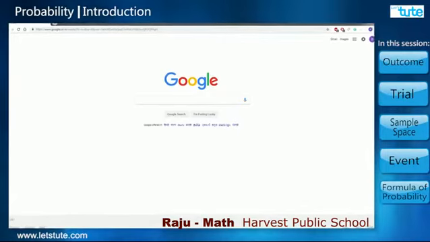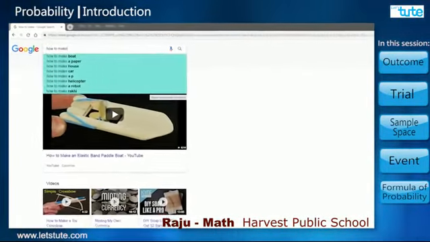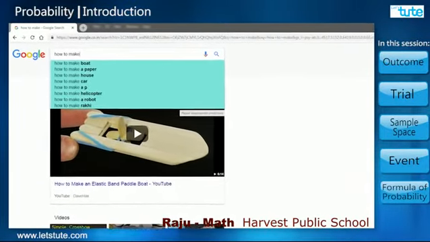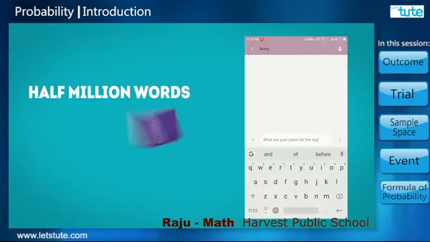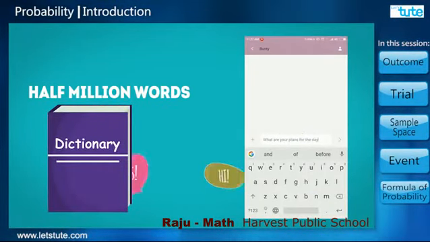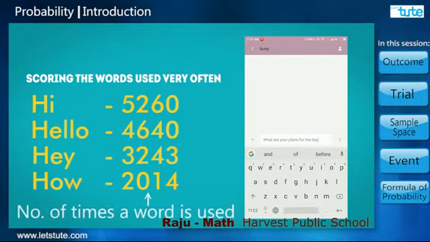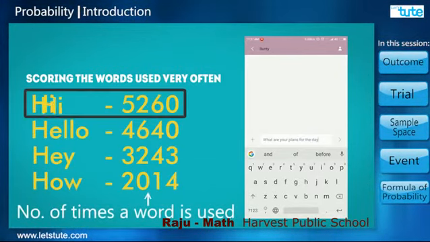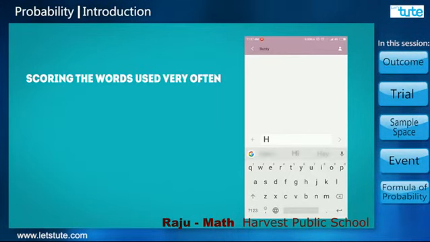Nowadays, this is the common site which we use. How do you think this site predicts the next possible words? This application has about 500,000 words in the English dictionary in it, and it scores the words we use very often. Example, "hi" is the word scoring 5260 and has high chances of being used, and so this word is suggested.